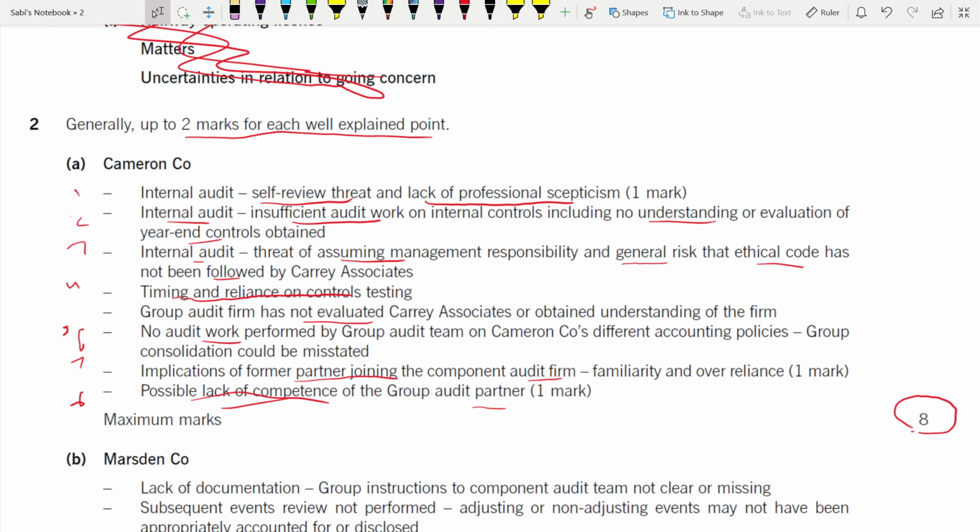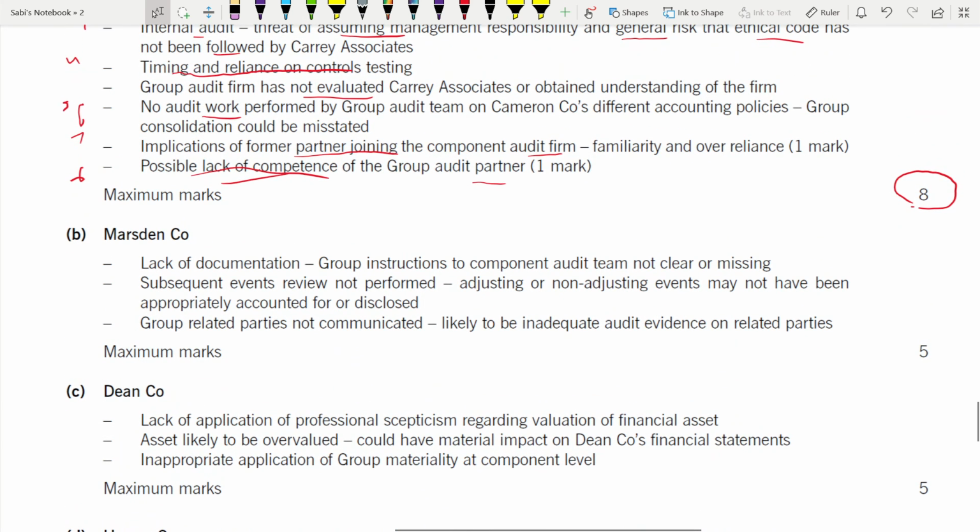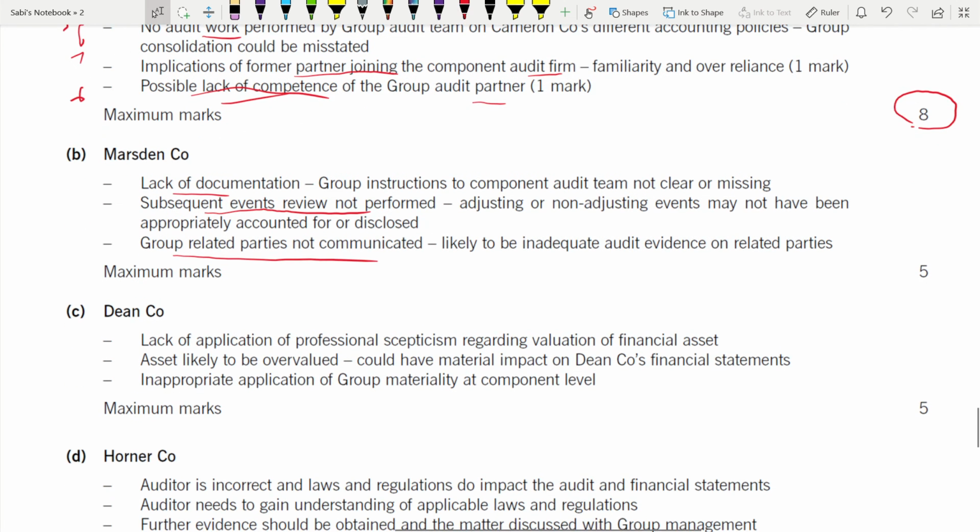Same for part B. If you see, lack of documentation, they didn't take care of documentation. Subsequent event review was not performed. These are the points that you need to identify first. Then you need to build up answers and need to decide how many paragraphs you are going to write under each point. Then group related part is not communicated. These are the three things. Coming to C, they didn't apply professional skepticism when it was regarding valuation of financial asset. Asset was likely to be overvalued and inappropriate application of the group materiality. So there were three issues.